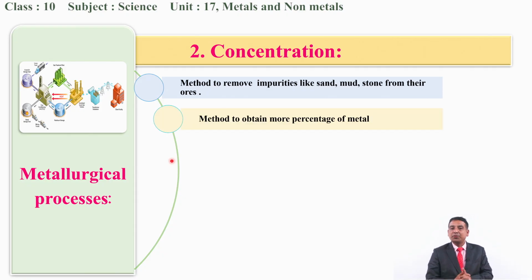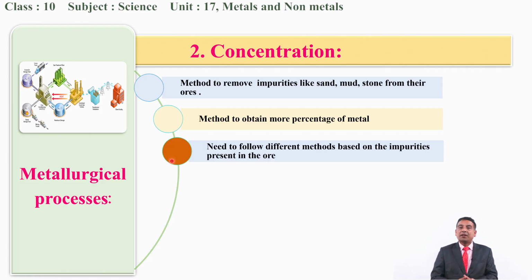Now we are summarizing the concentration process. It is a method to remove impurities like sand, mud and stone from their ores. The next feature is that it is used to obtain a high percentage of the metal. Next, it has different methods based on the nature of the impurities present in the ore. That means sometimes we use magnetic separation, sometimes froth flotation, and sometimes gravity separation, according to the nature of the impurity present in the ore.